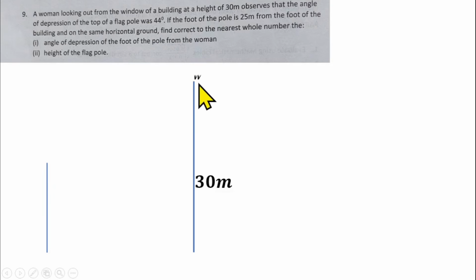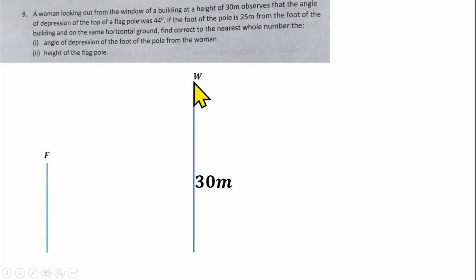So let's say this is where the woman is, and we are told that a woman is looking out from a window of a building of 30-meter height. Observe that the angle of depression of the top of the flagpole, let's say F, is 44 degrees.